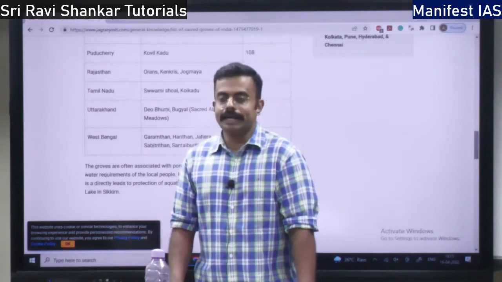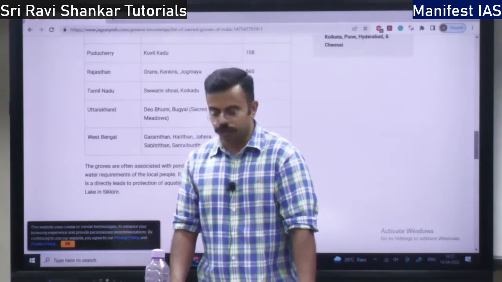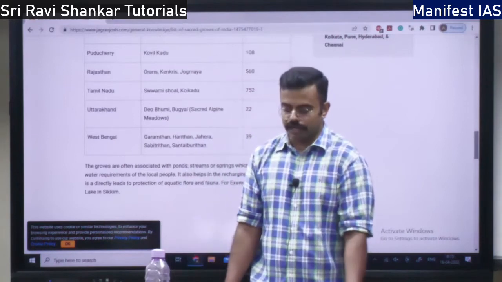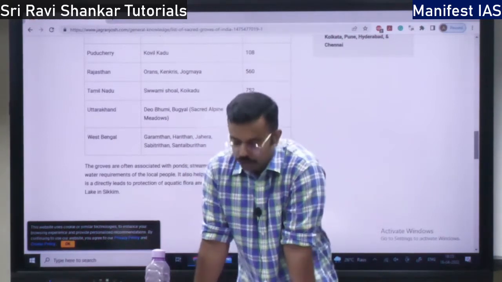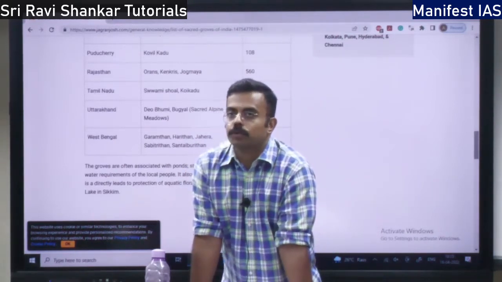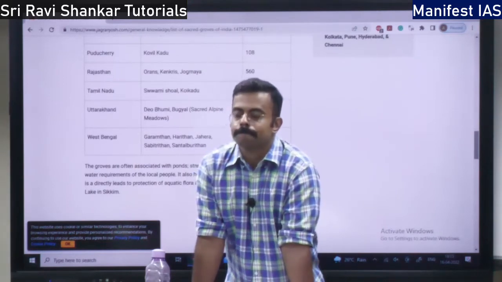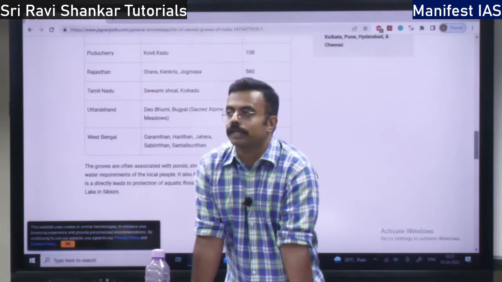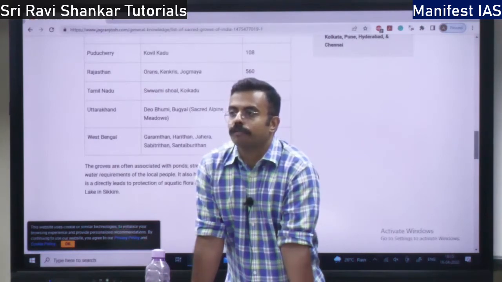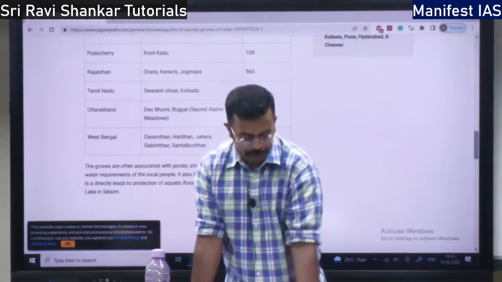In India, I've already told you, 18 biosphere reserves are there, and 12 are recognized by UNESCO. We have an aim towards having one biosphere reserve in every biogeographic province. Every biogeographic province needs one biosphere reserve. How many biogeographic provinces do we have?